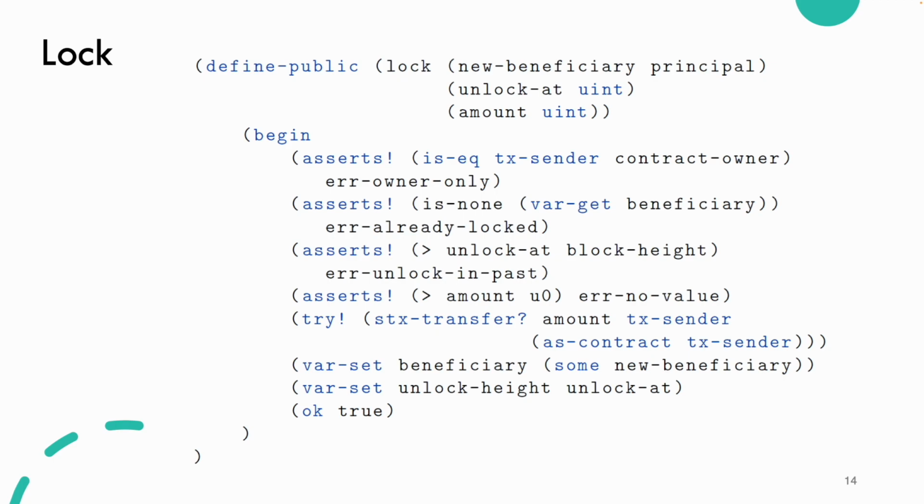Finally, we try to do the transfer, to make sure there's enough resource in TX sender. We're going to take an amount from TX sender to the contract, which is actually what we're creating right here. And then we of course set up a beneficiary, we set up the unlock height, and we only want to do those things if everything else is go, and then the OK true is simply what the begin expression will be returning.